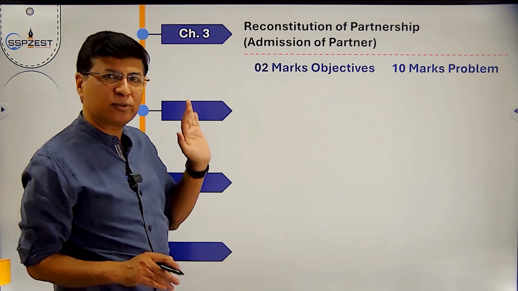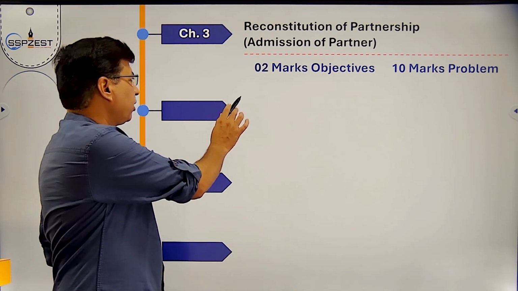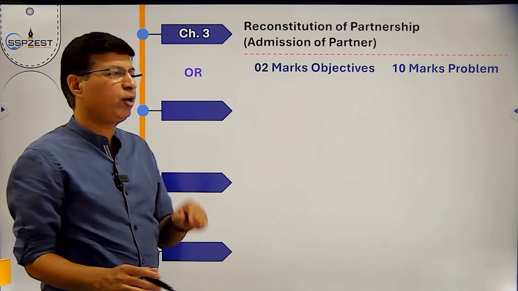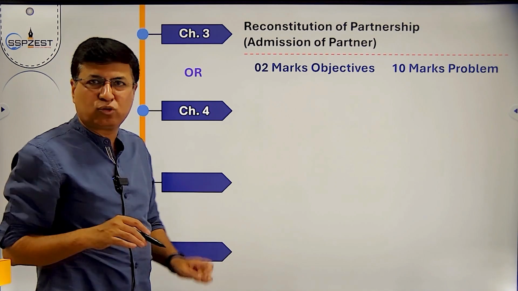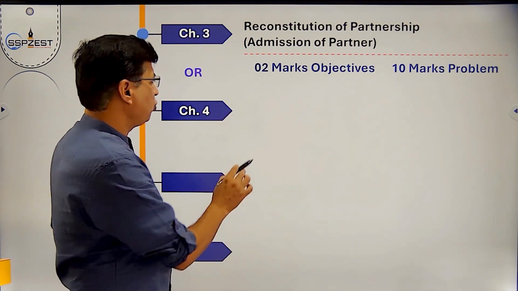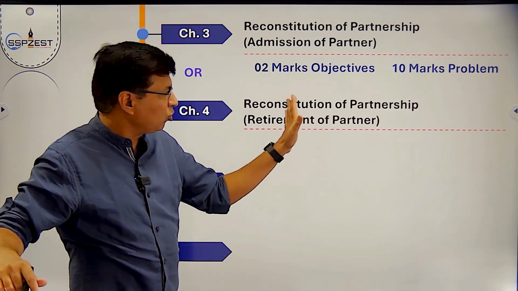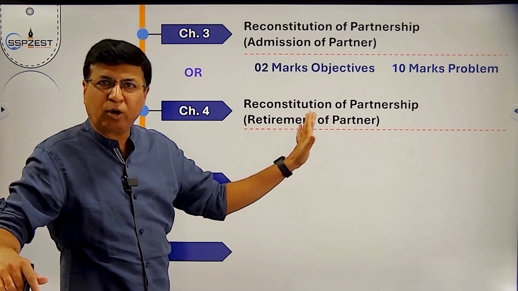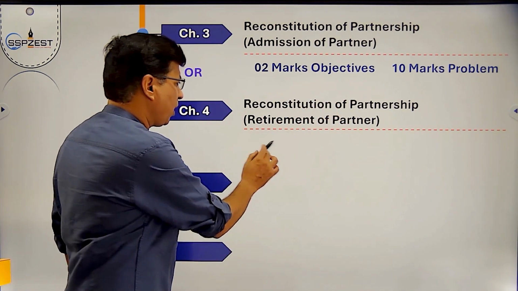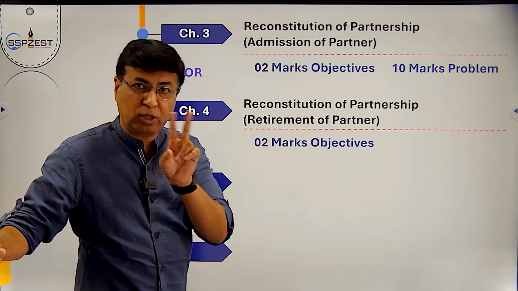Here is the option: admission of partner or retirement of partner, chapter number 4. Chapter 3 and chapter 4 are optional to each other. Same reconstitution of partnership, that is retirement of partner, same 2 marks objectives. Objectives are compulsory, so take that out of your mind.